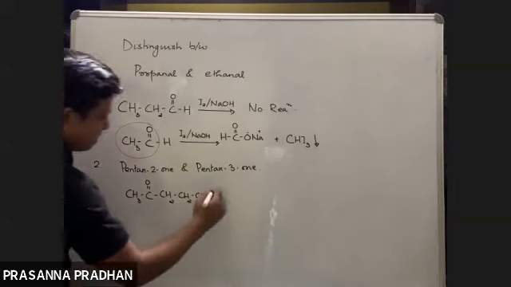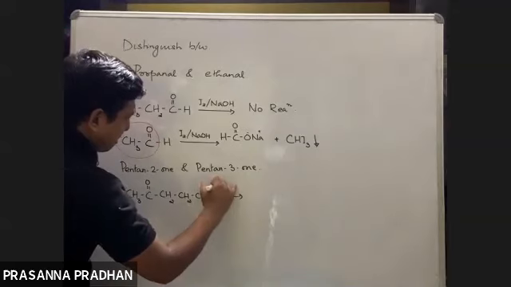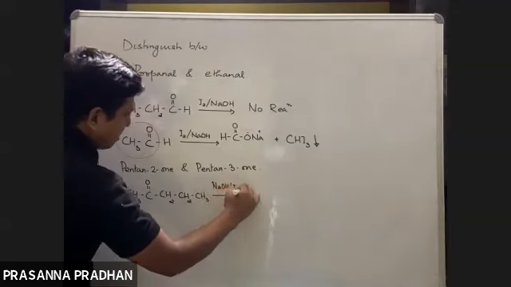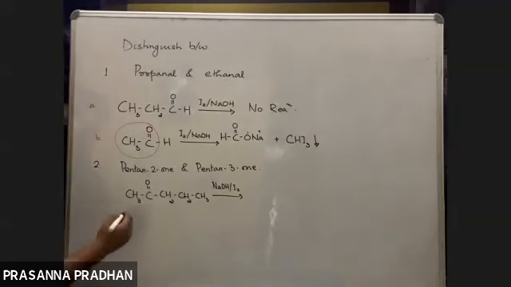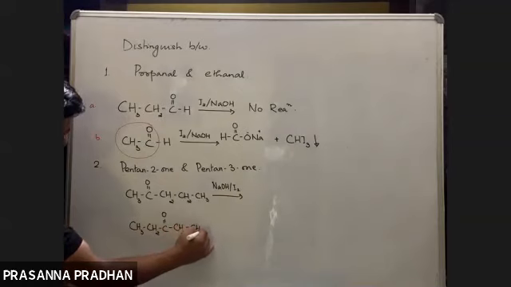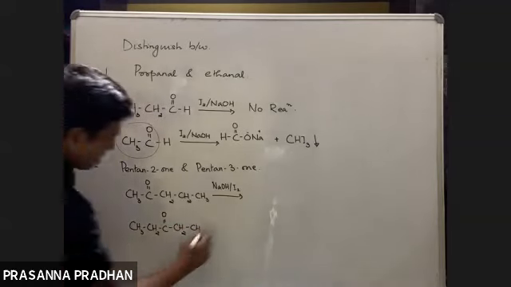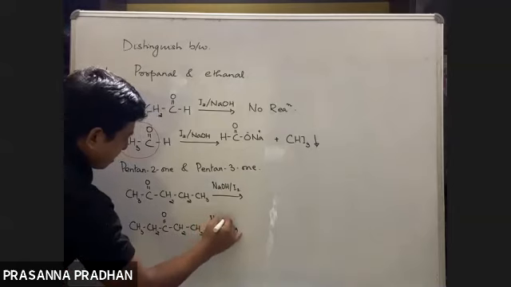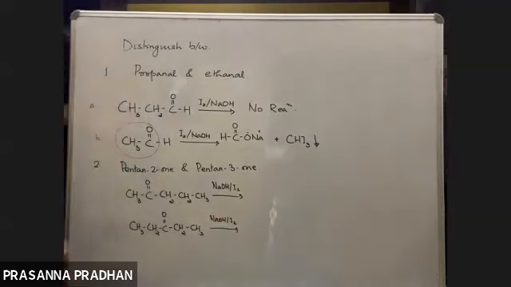Pentan-2-one, NaOH, iodine. So pentan-3-one. Now, you decide by yourself which will give you iodoform test, which will not give you iodoform test.